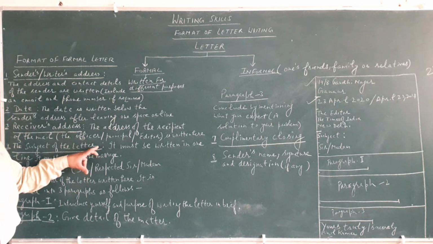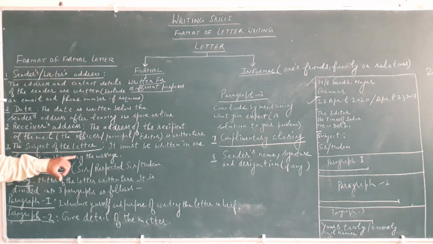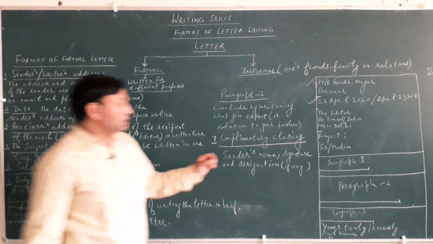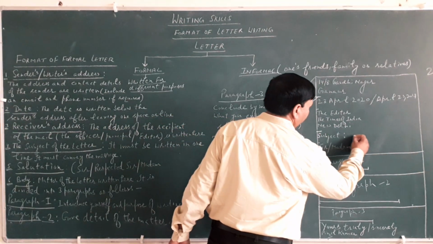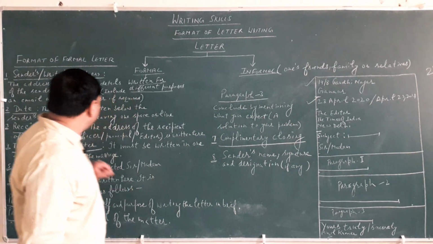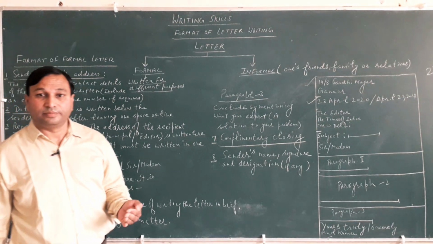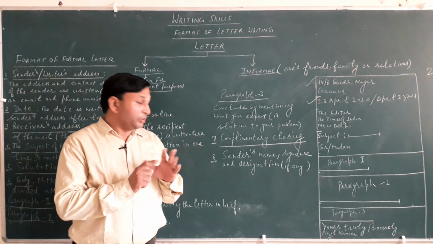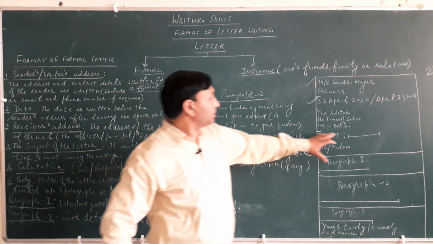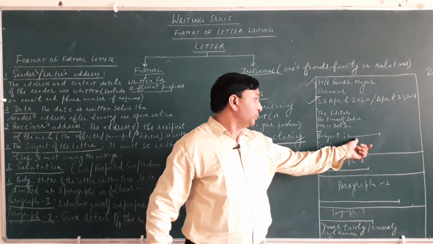Whenever you are going to write a subject, it must be written in one line. It must convey the message for which the letter is written. The subject may be in one line only. Then second, it must convey the message for which it is written. Your subject may be very catching, very effective. It must be clear the subject matter for which purpose we are going to write the letter, and it may be in one line.